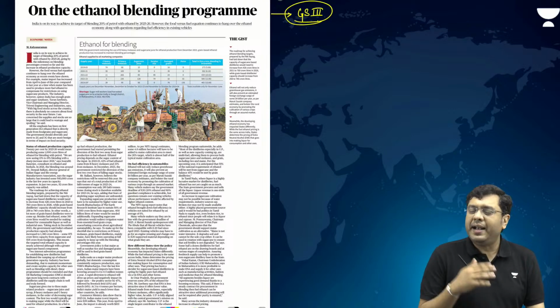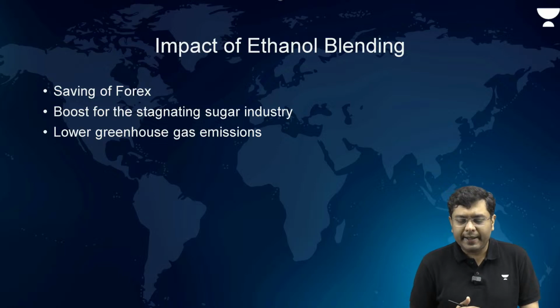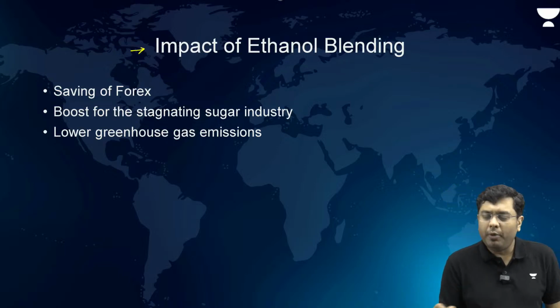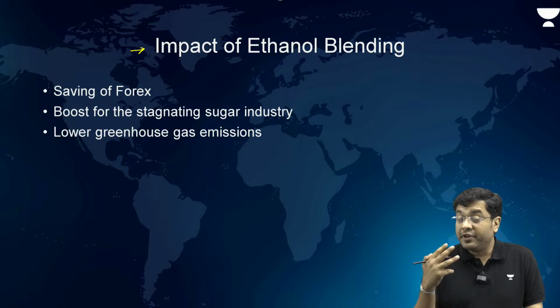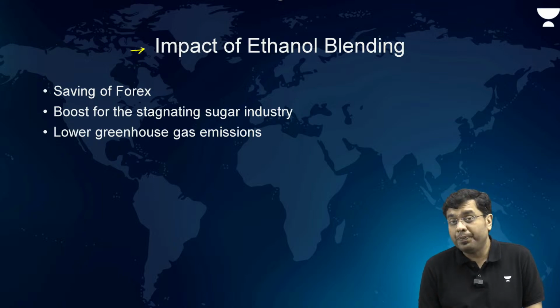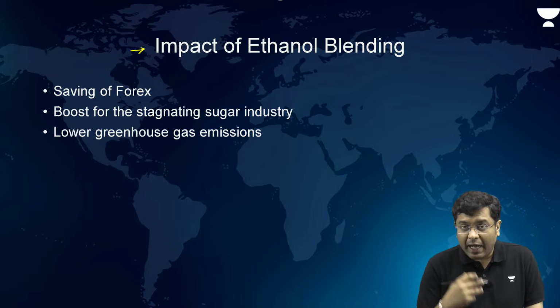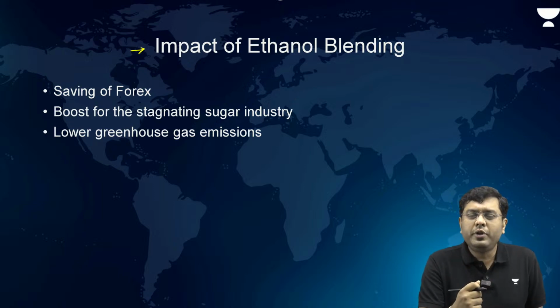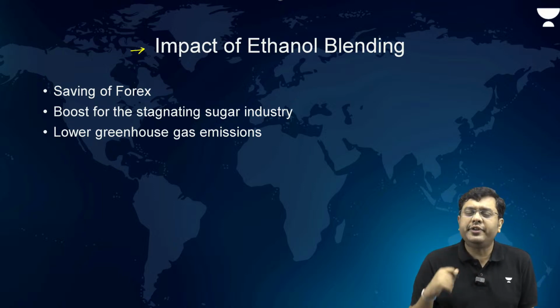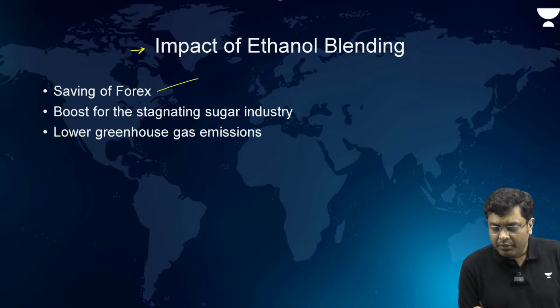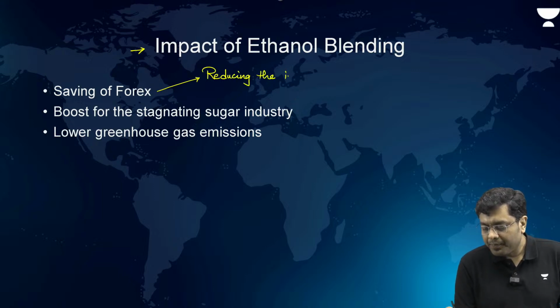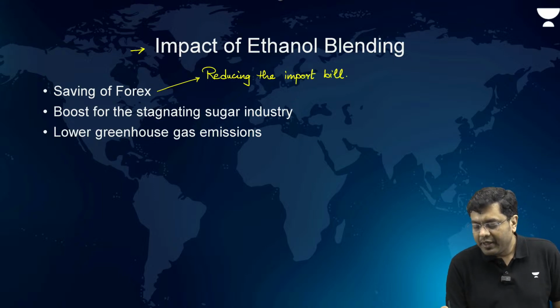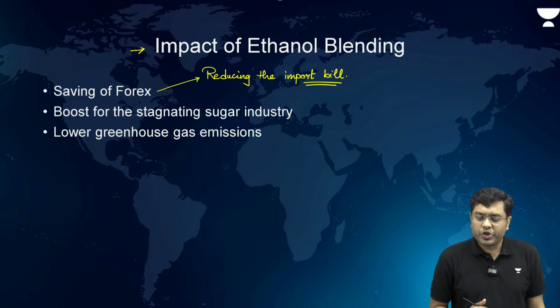So, let us analyze the entire article in slightly greater detail. What is the impact of ethanol blending first of all? It will save our foreign exchange reserves. How? By reducing the import bill. How? Because the majority of the fuel that we are using is imported. So, by reducing the import bill, we will be able to save the much required foreign exchange.